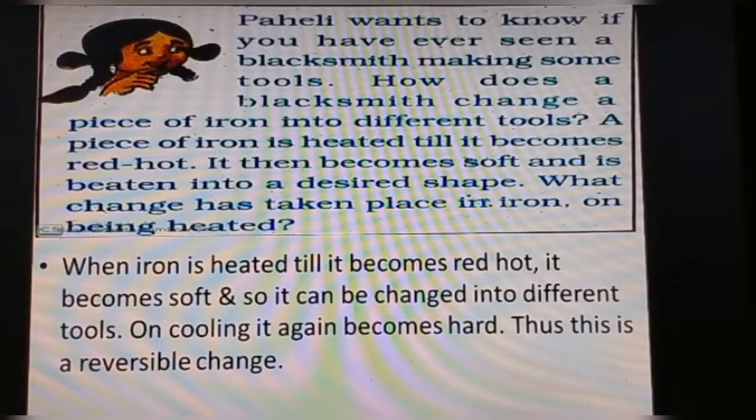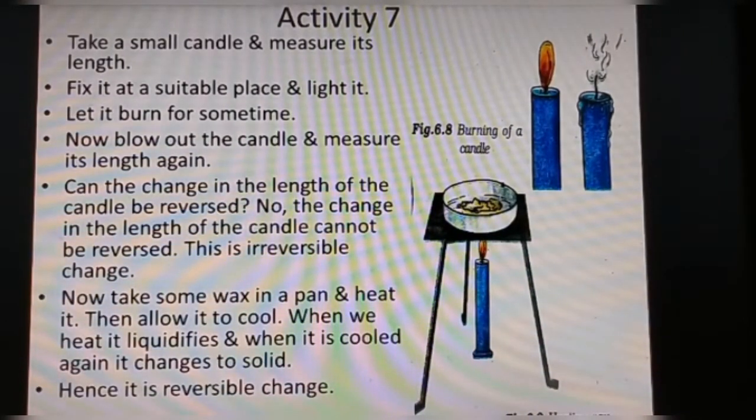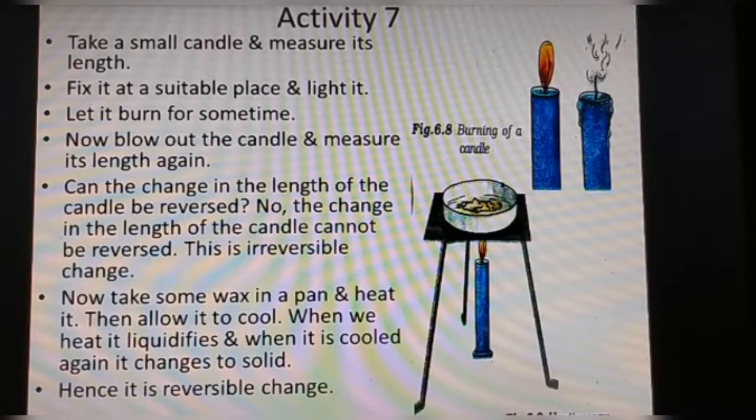Okay. Now, there is one activity. Activity 7. You have to take a small candle, measure its length. Okay, you can do this at home. Fix it at a suitable place and light it. Allow it to burn for some time and then blow out the candle. And after that, measure its length again. Can the change in the length of the candle be reversed?